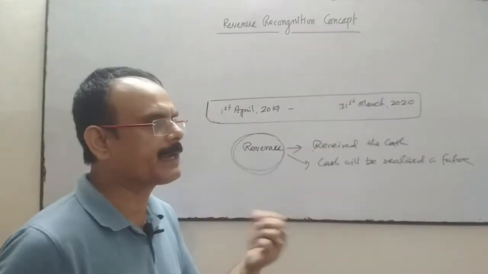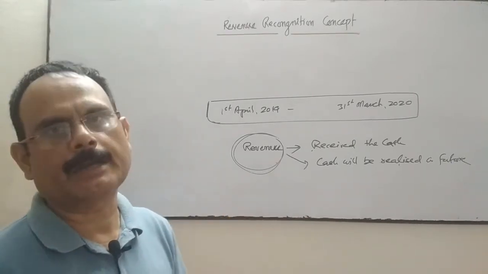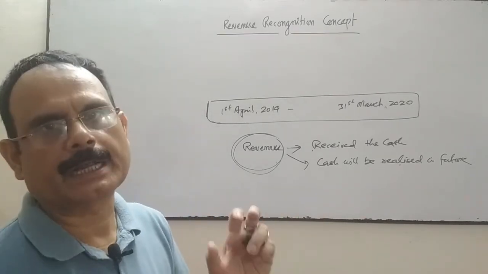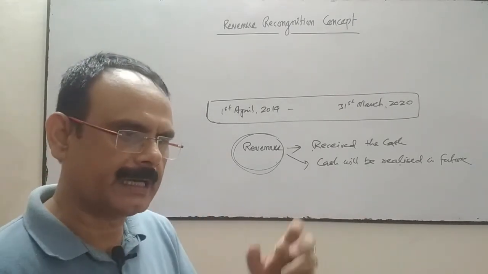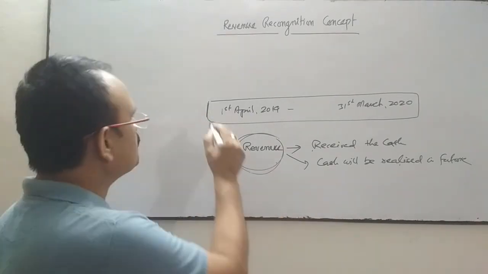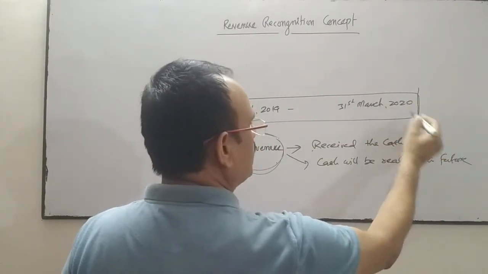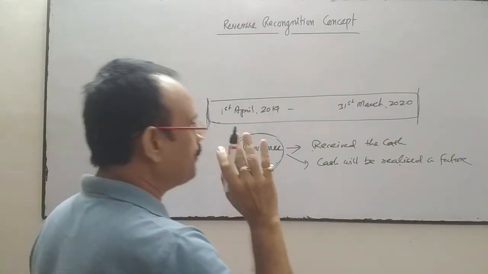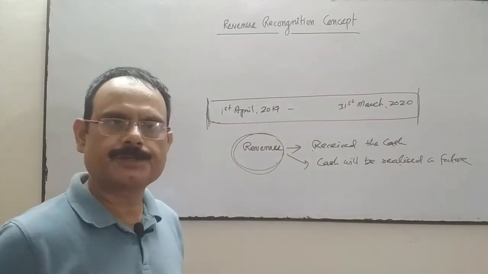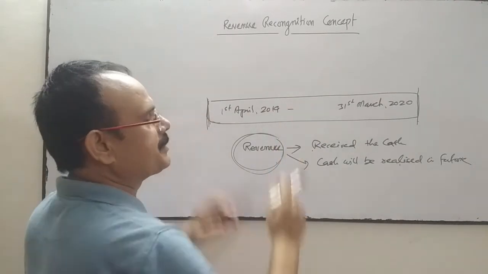It is also related to rent. Rent received or rent receivable, both are our revenue. Commission received or commission receivable, both are our revenue. Interest received or interest receivable, both are our revenue. But it must be within this financial year. If you have earned the money, whether the amount is received or not received within this financial year, that will come under the revenue of this financial year.